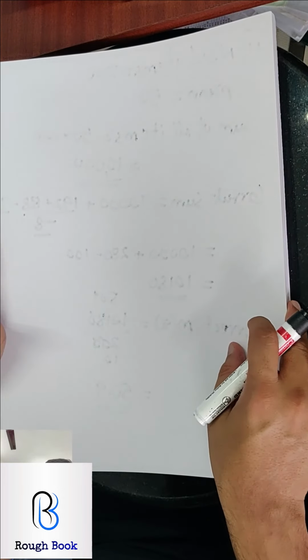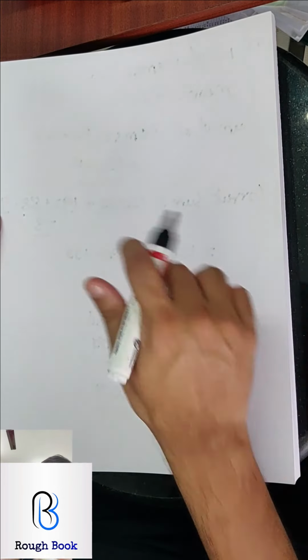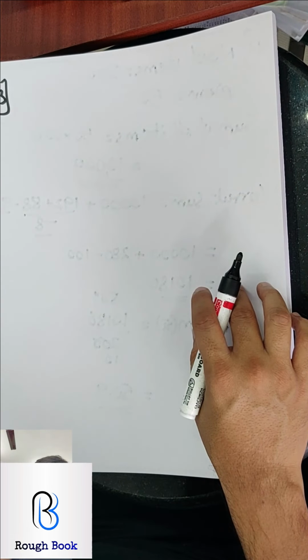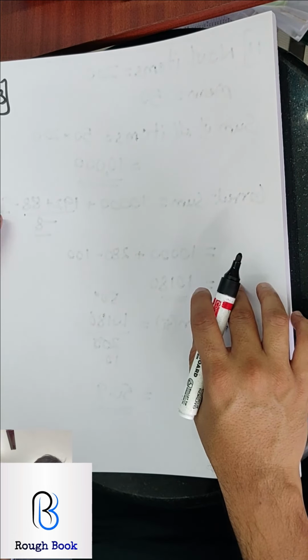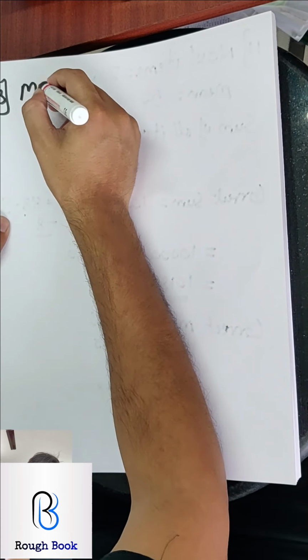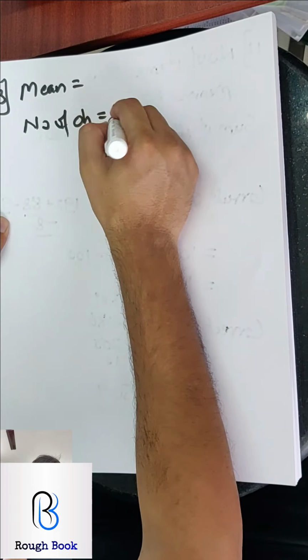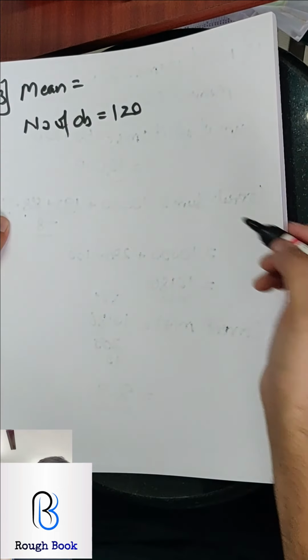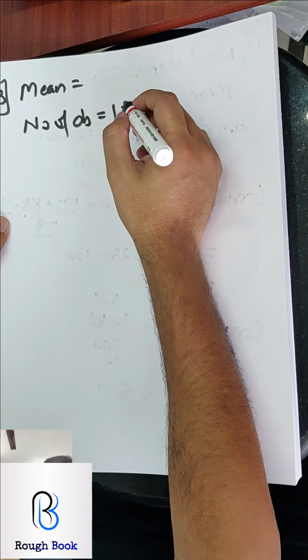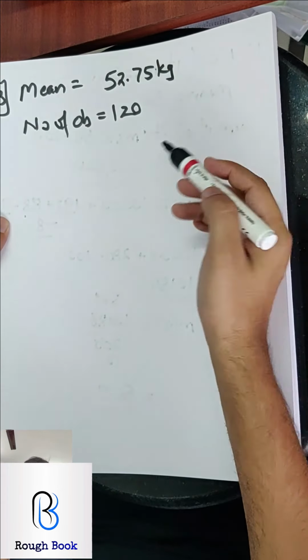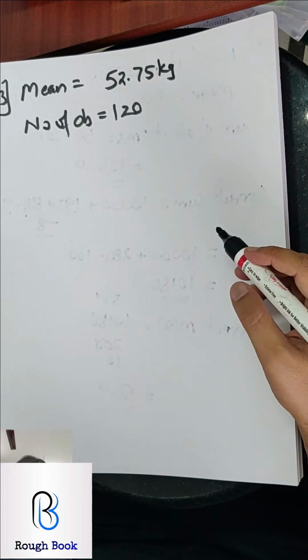I want everyone to try sum number 13. Read it. The mean weight of 120 students is 52.75. So the number of observations is 120 and the mean is 52.75 kg. So when I multiply, what will I get?